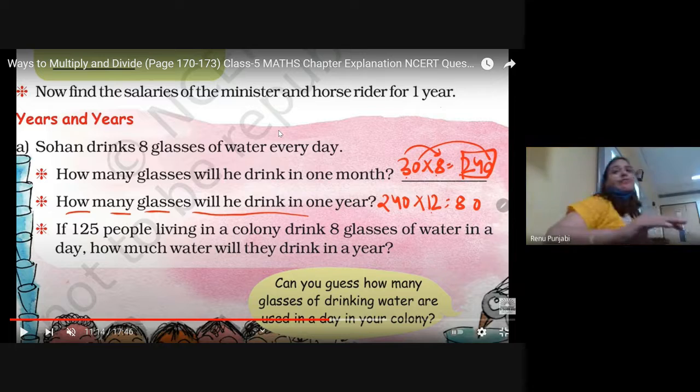But if you have it for 1 month, you can easily find it for 12 months now. Why multiply 240 by 12? Go to the next question. If 125 people... we will see it later. Okay. So 240 multiplied by 12.